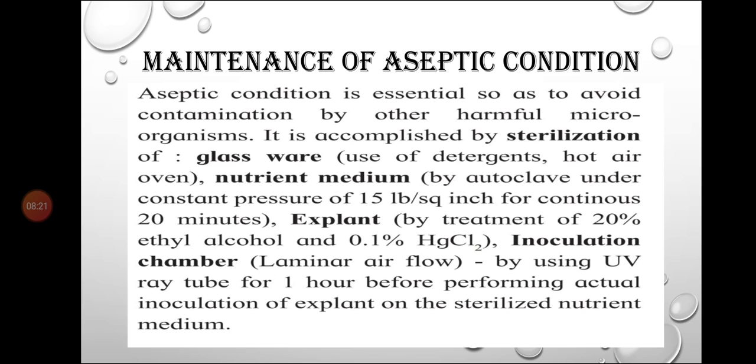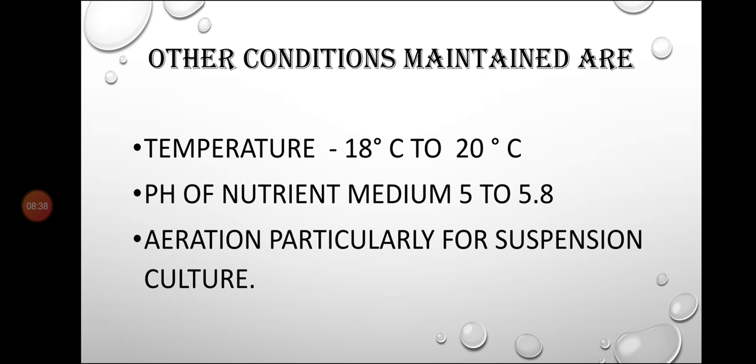So all these things have to be sterilized. Sterilization of glassware has to be done, the nutrient medium has to be sterilized, the explant has to be treated, and the inoculation chamber has to be sterilized. Other conditions to be maintained: temperature has to be maintained around 18 degrees Celsius to 20 degrees Celsius.